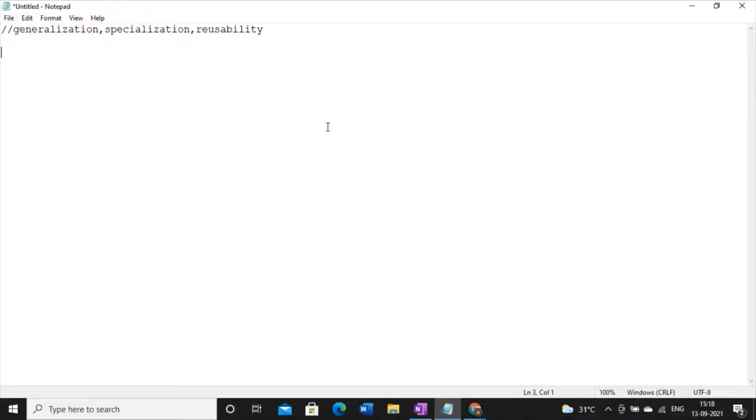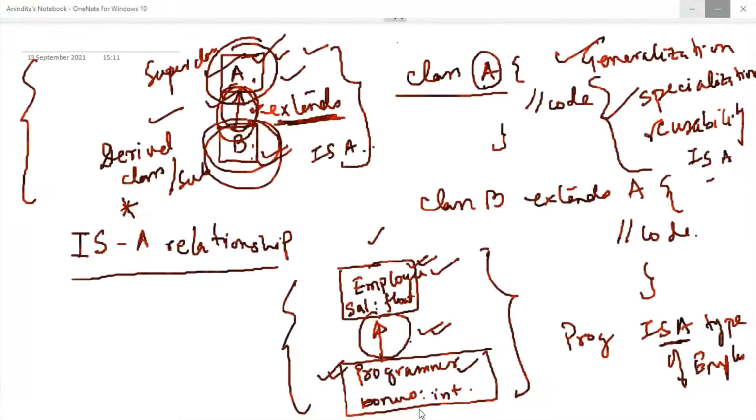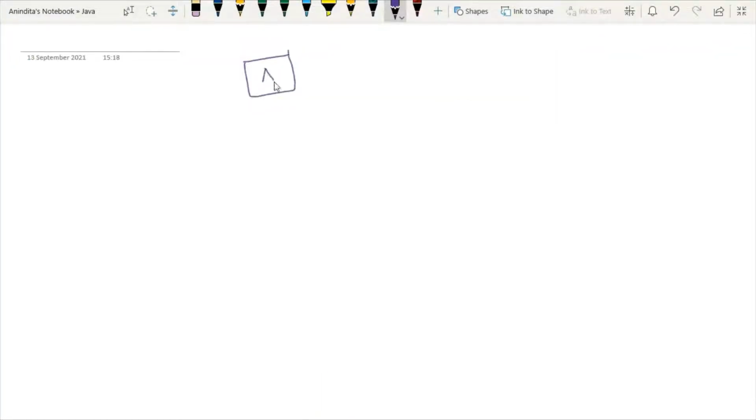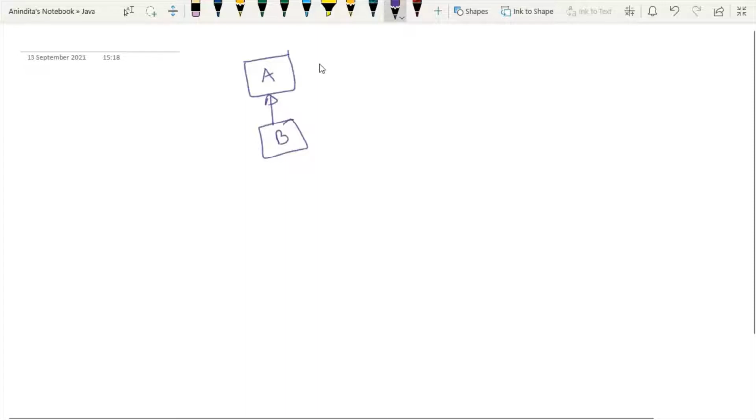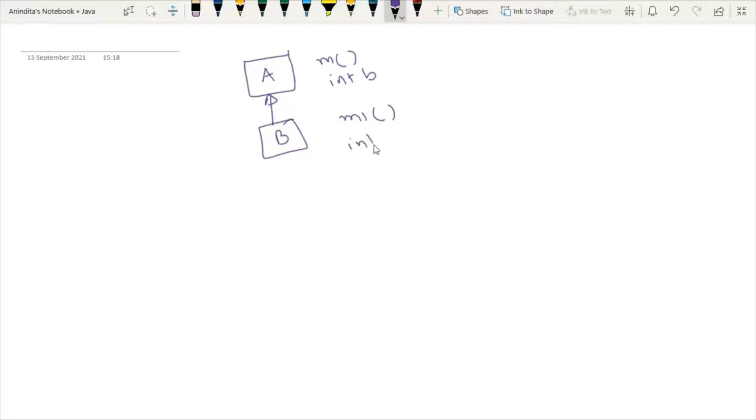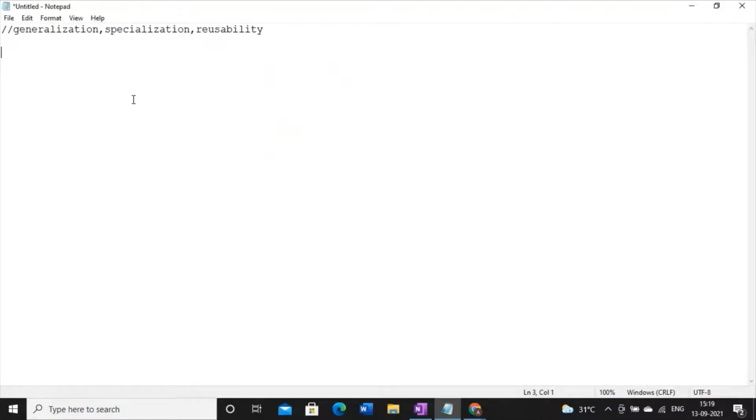Now, according to the block diagram, I will design one superclass A and one subclass B. In the superclass, I will write one method M and one variable B, and in the subclass also I will define one method M1 and one variable B1. So these are the things I'm going to design. Check this code carefully.